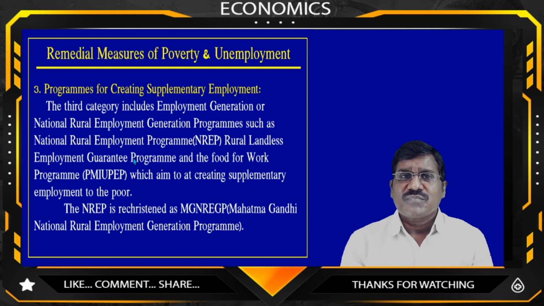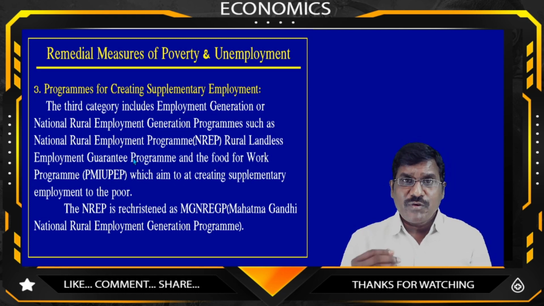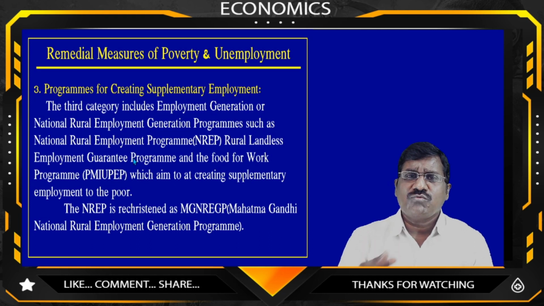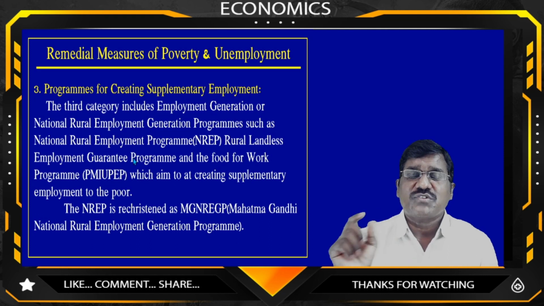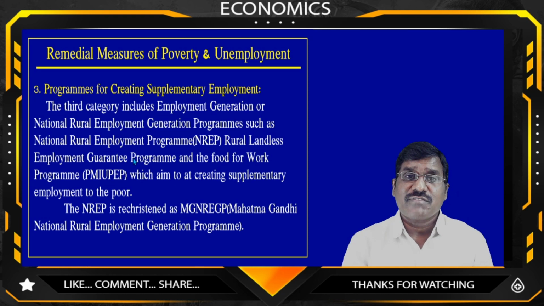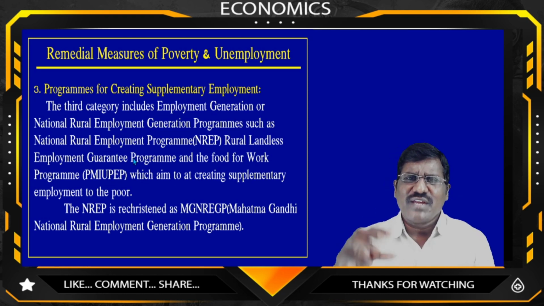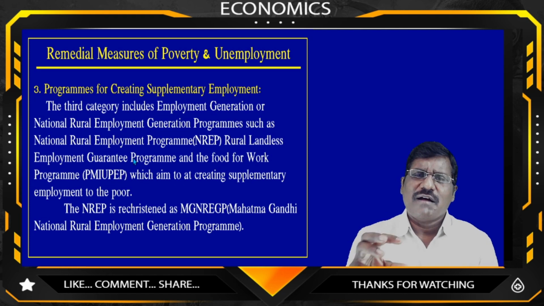But due to the lack of capital, we are not expanding the number of industries. When we provide large scale industries, easily we can provide lakhs of people with employment opportunities. But there is no large scale industry because of lack of capital. So these are the causes that give rise to unemployment and poverty in India.